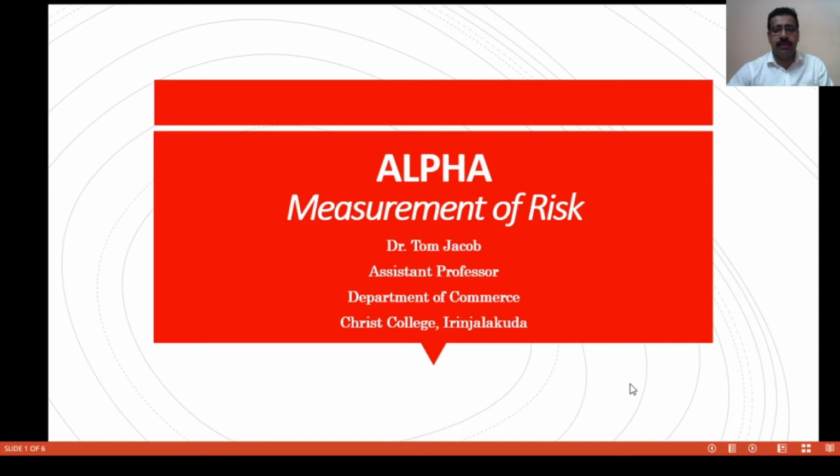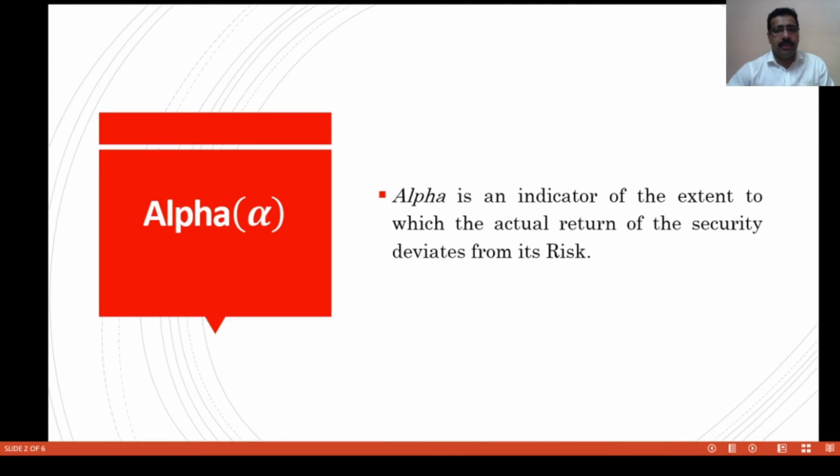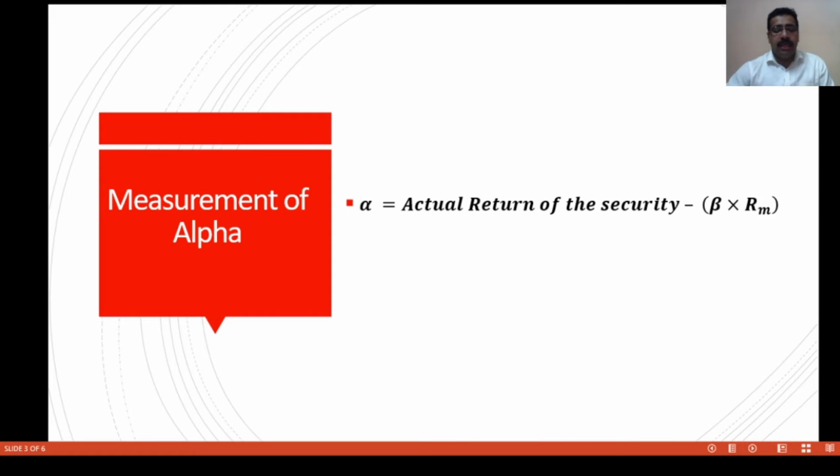Hi friends, today we discuss what is the alpha value of a security in security analysis. Actually, alpha is a measure of the success of your investment. It is an indicator of the extent to which the actual return of the security deviates from its risk. That means it is an excess return compared to the market or benchmark that represents the additional return of a security.